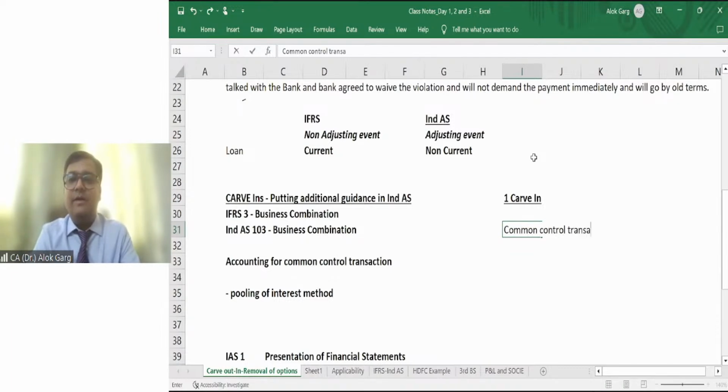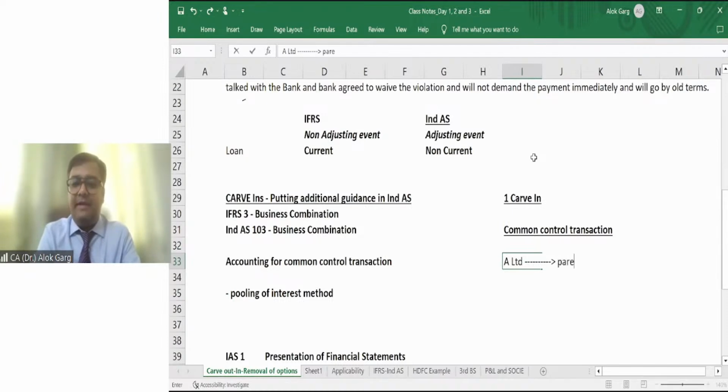what is meant by common control transaction, friends? Common control transaction means, for example, A Limited is a holding company, or let's say the parent company of B Limited. Means B Limited is a subsidiary of A Limited.